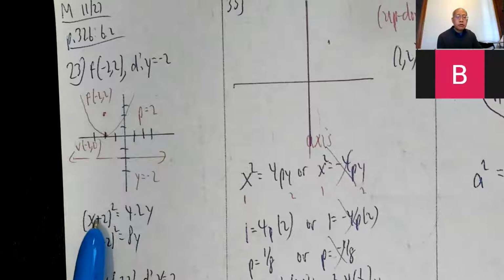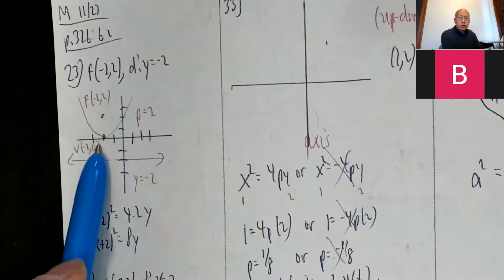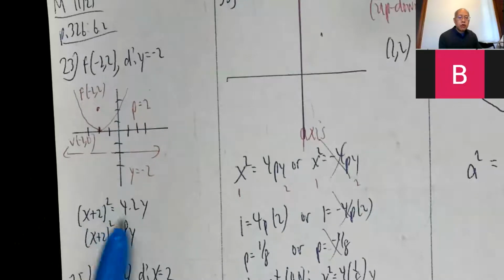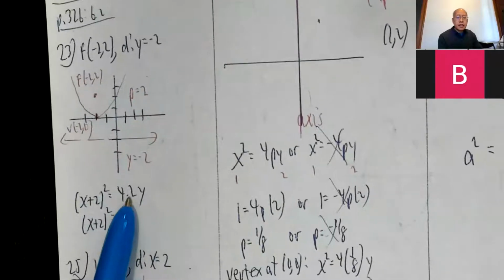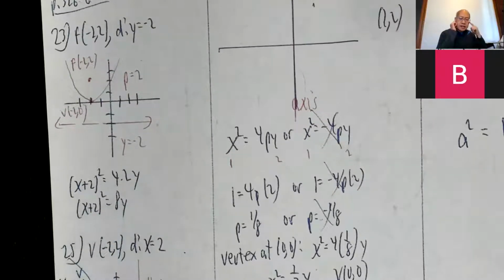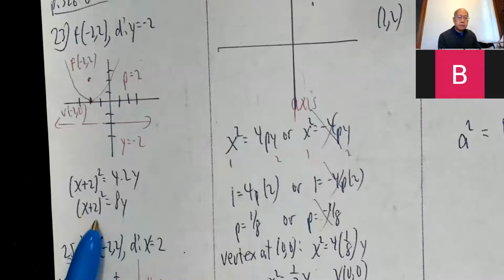That's x squared equals 4py. But there's a translation of 2 to the left. So it's x plus 2 squared equals 4py. The p is 2. So x plus 2 squared equals 8y. And just leave your answer like this. The idea behind the problem is not to multiply it out. Don't multiply it all out. Just leave it like this.